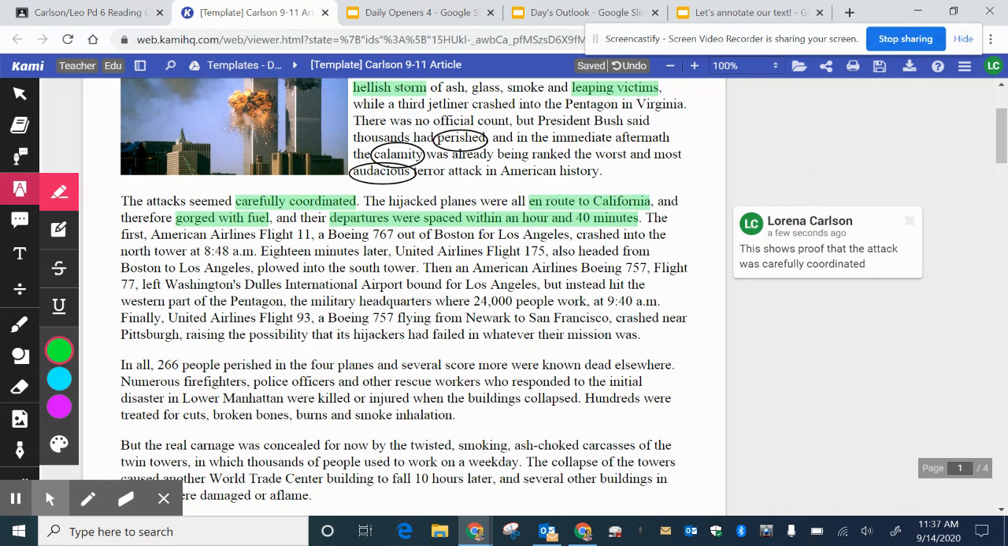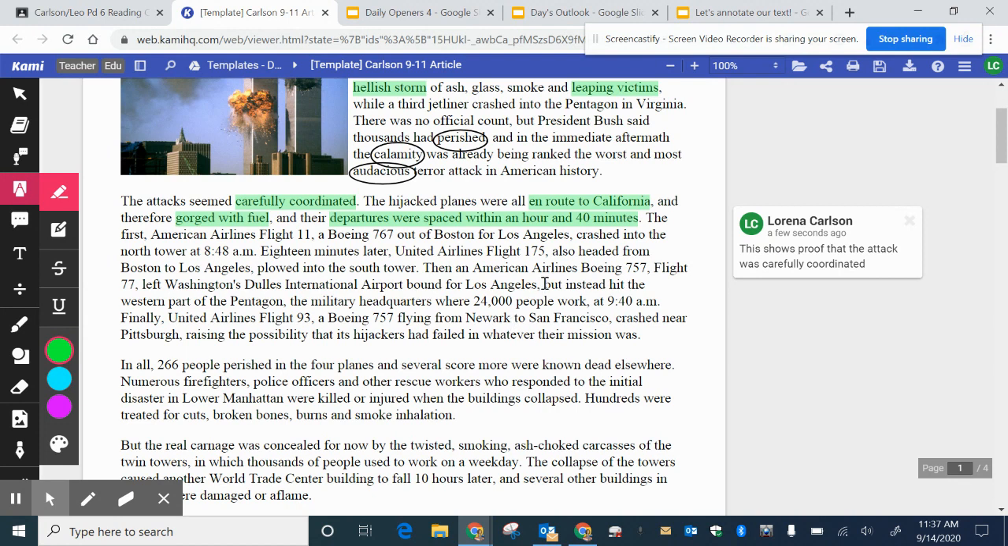"The first, American Airlines Flight 11, a Boeing 767 out of Boston for Los Angeles, crashed into the North Tower at 8:48 a.m. Eighteen minutes later, United Airlines Flight 175, also headed from Boston to Los Angeles, plowed into the South Tower. Then an American Airlines Boeing 757, Flight 77, left Washington's Dulles International Airport bound for Los Angeles, but instead hit the western part of the Pentagon, the military headquarters where 24,000 people work, at 9:40 a.m."